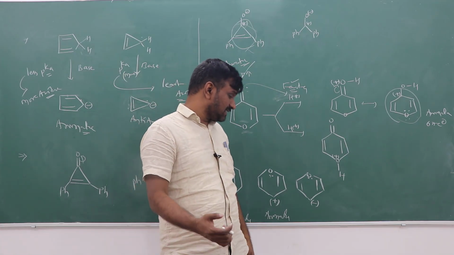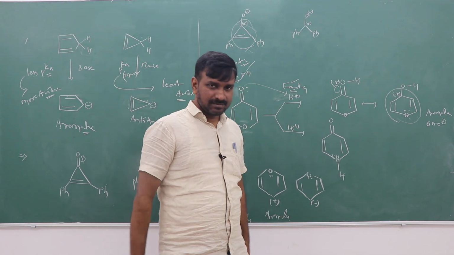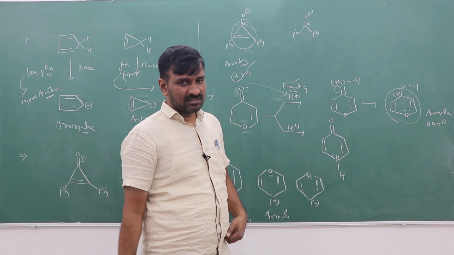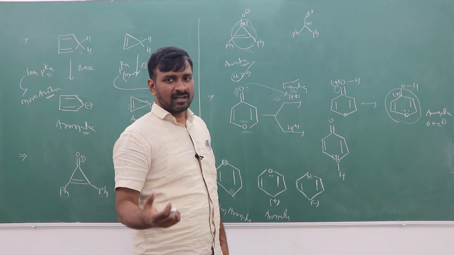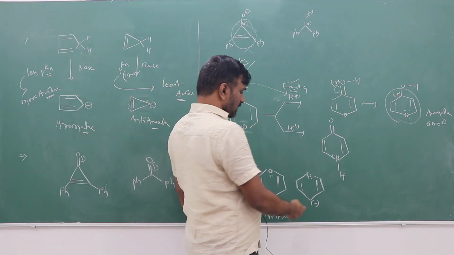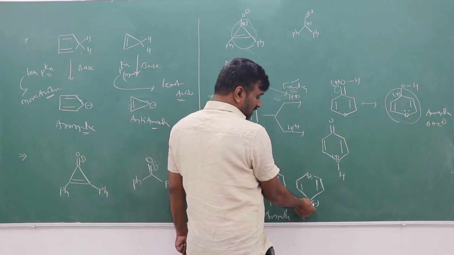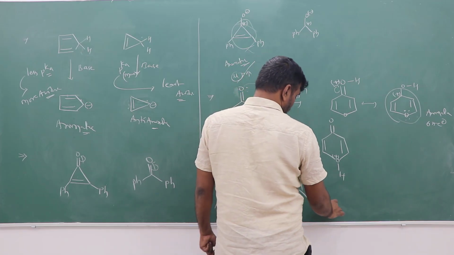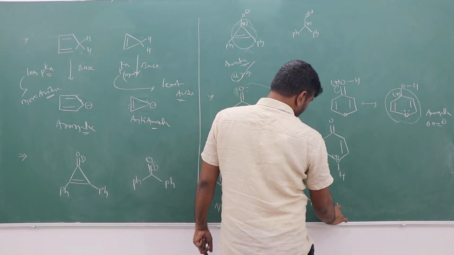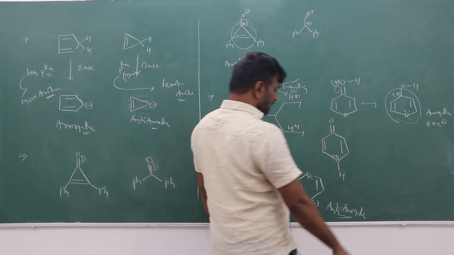That is considered as the Huckel lone pair, the one which is involved in the conjugation, and it follows the 4n plus 2 pi electron rule, having a Huckel double bond also. So here it is 2 pi, 2 pi, 2 pi, and here again 2 pi electrons will be there. Total 8 pi electrons. 8 pi electrons means it follows the 4n pi electron rule, so it gets anti-aromatic character. It is anti-aromatic.